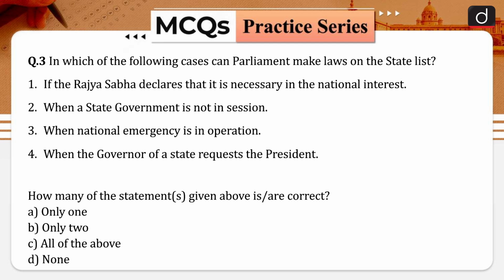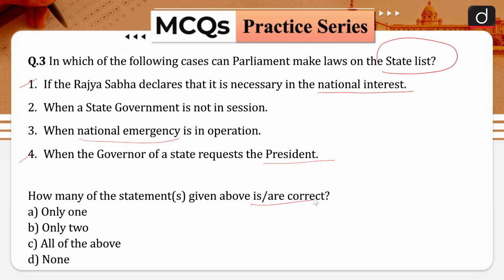So the question is, in which of the following cases can the Parliament make laws on the state list? Option 1, if the Rajya Sabha declares that it is necessary in the national interest. Statement number 2 is when the state government is not in session. Statement number 3 is when national emergency is in operation. And statement number 4 is when the governor of a state requests the President of India. How many of the statements given above are correct?